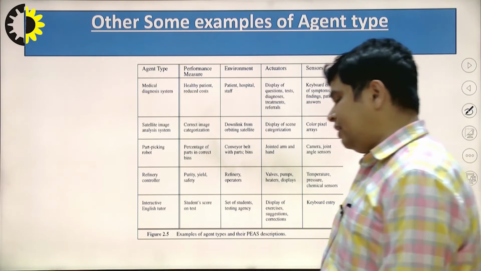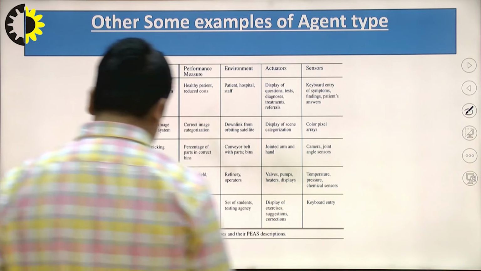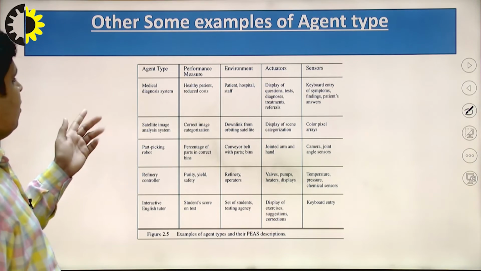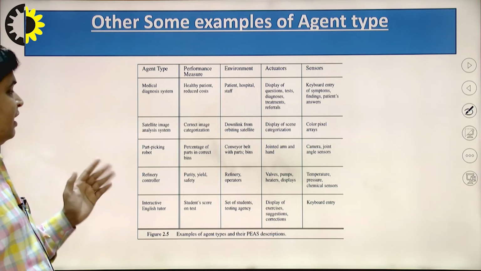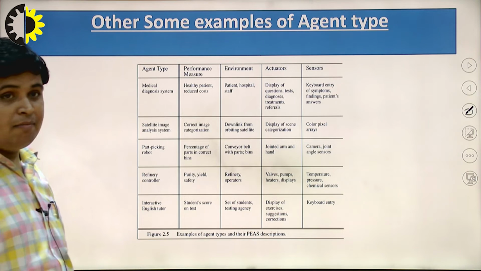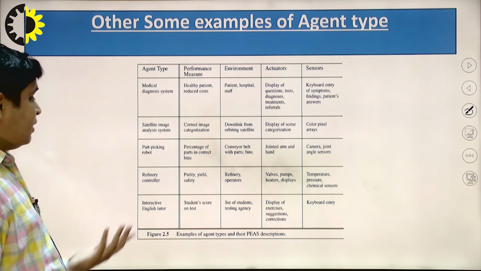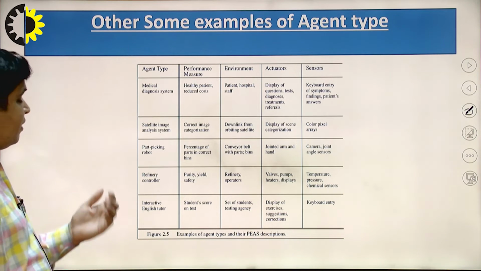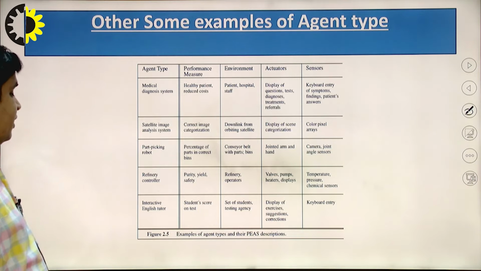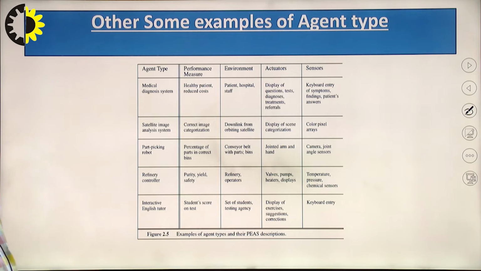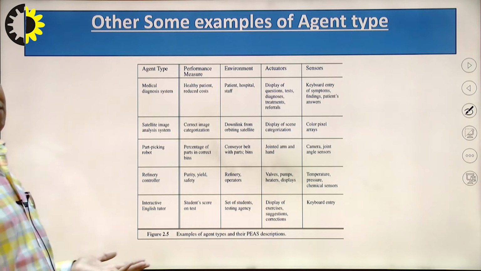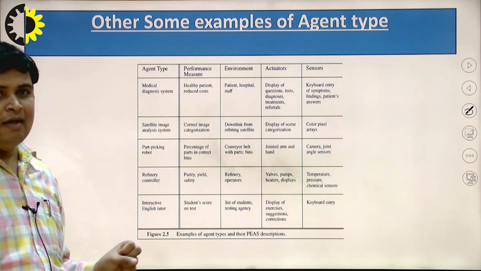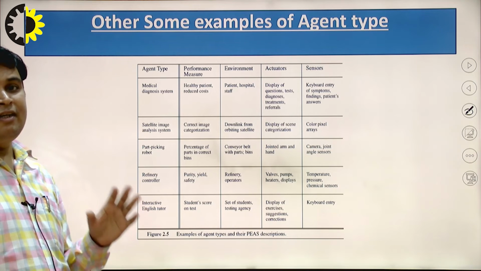Now these are examples of some agent types: medical diagnosis system, satellite image analysis system, part-picking robot, refinery controller, or interactive English tutor. We can design any number of agents according to our requirements, but these are examples of agent types.